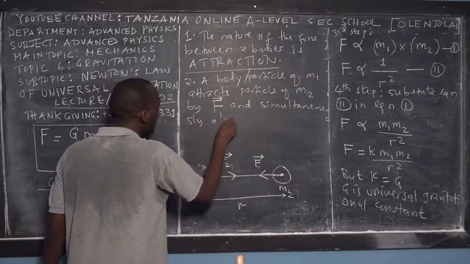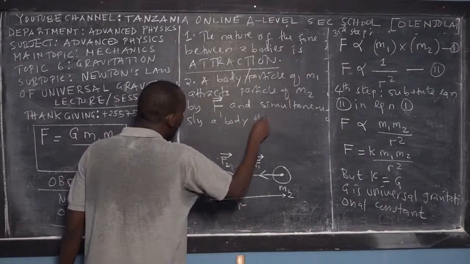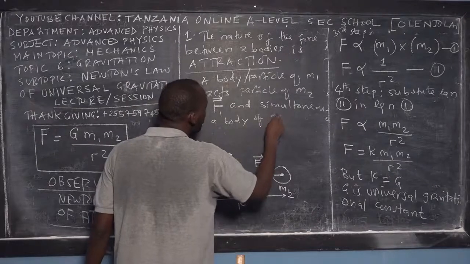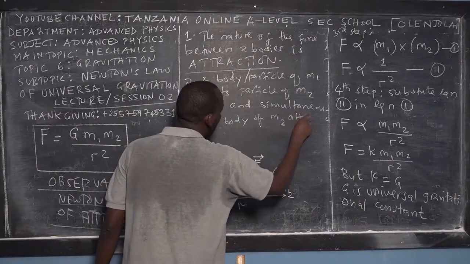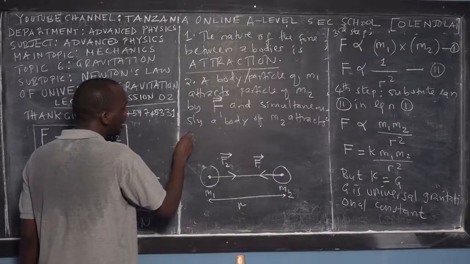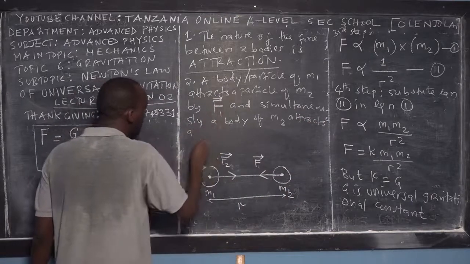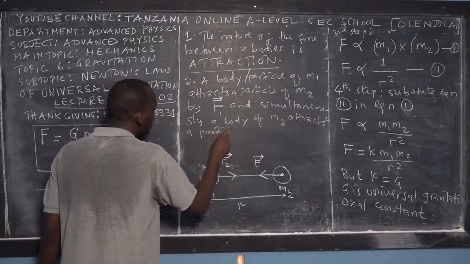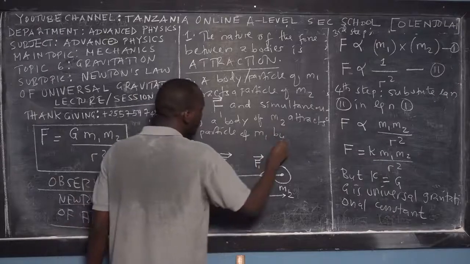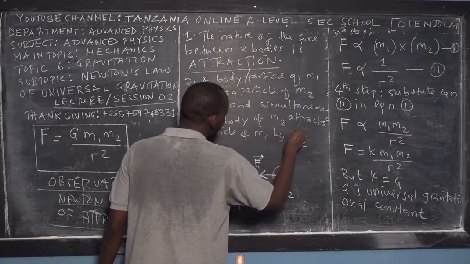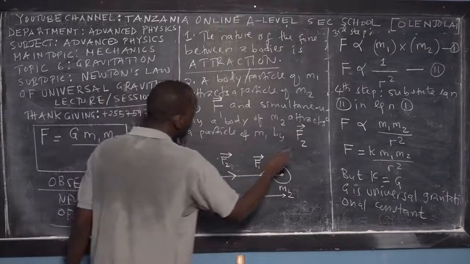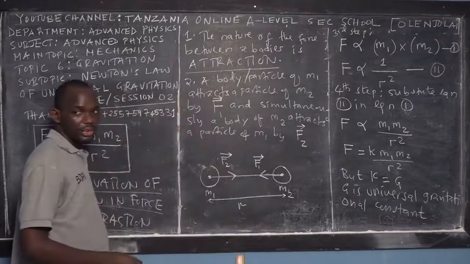Simultaneously, a body of mass 2 attracts a particle of mass 1 by the force labeled in this figure as F2.